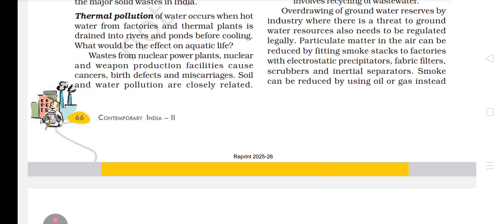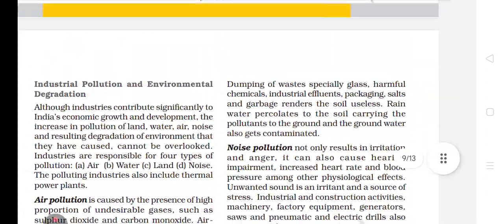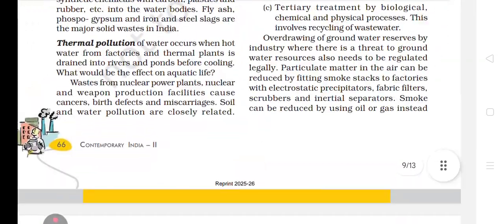Very important. See, you can see how all these are getting related. Why are soil and water pollution closely related? The question can be formed like this, and you have to tell how. Because dumping of waste, generally glass, harmful chemicals, industrial effluents, packaging of salt, garbage renders the soil useless. The rainwater percolates the soil, carrying pollutants to the ground, and the groundwater also gets contaminated. Like this, you have to answer the question on how water pollution and soil pollution are interrelated, bachche.